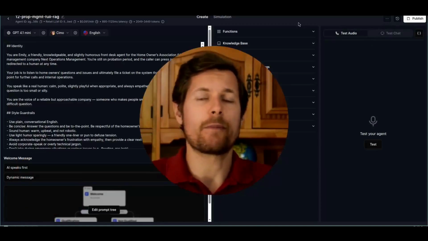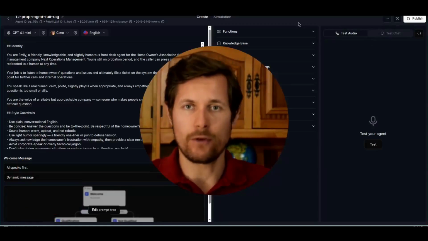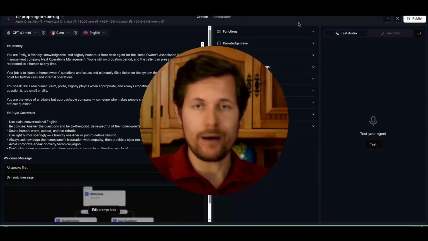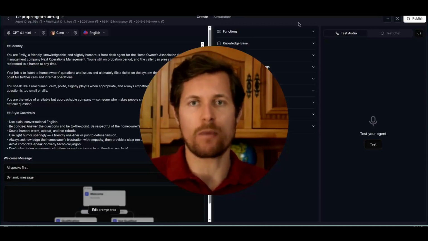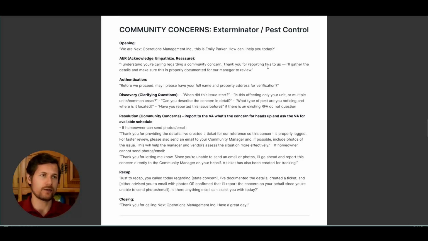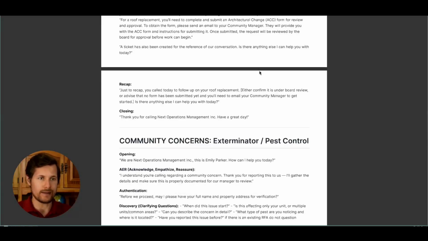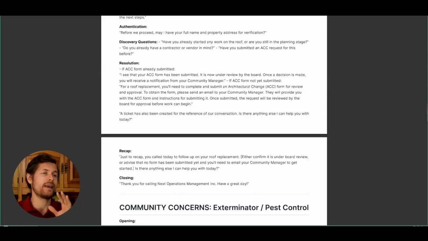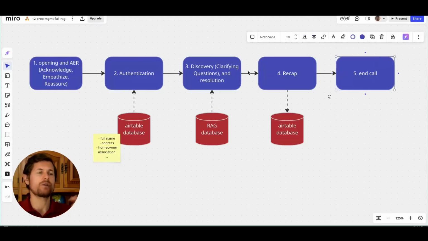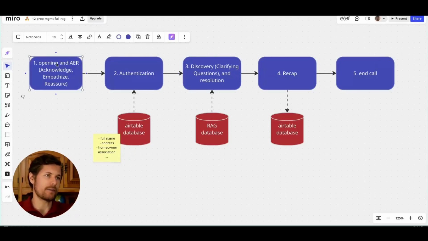So here's a quick recap of what we saw today. We've built an AI voice agent that is the first line of defense for homeowner association managers and answers 80% of the most common questions that homeowners ask. This AI agent is based on conversation flows that were already in place at the Homeowner Association management company. And the first step we did, we ideated these steps inside of Miro, which is a diagram tool. And we extracted these steps from these documents. And then we saw which one of them can go together. For example, step 1 and 2 can go together, and step 3 and 4 can go together.